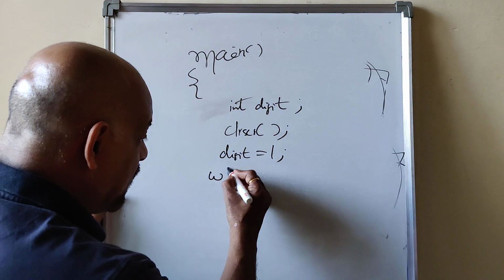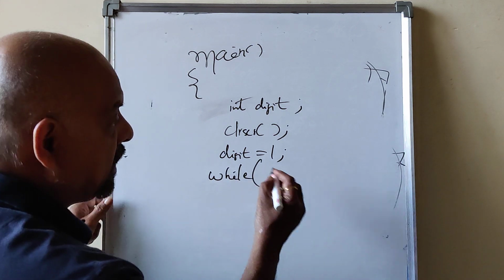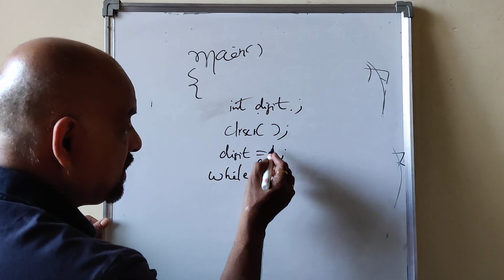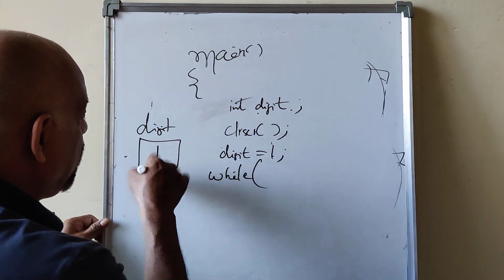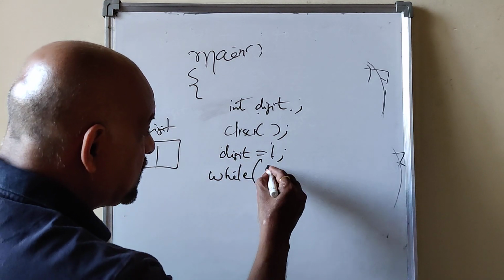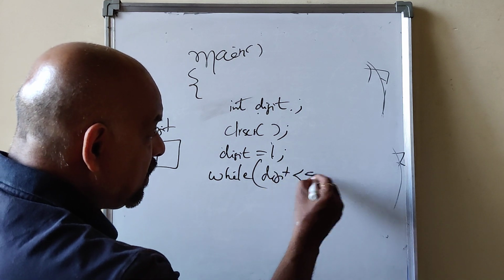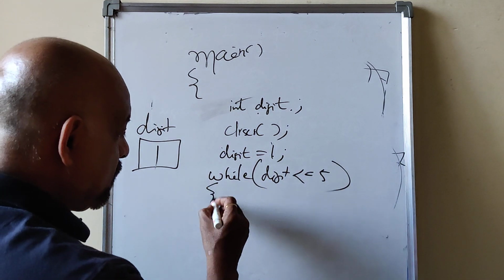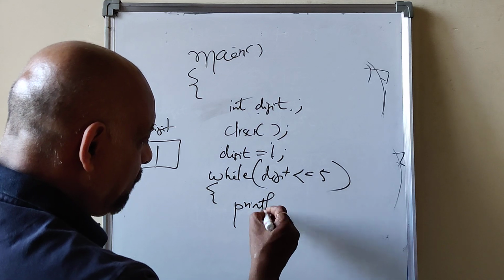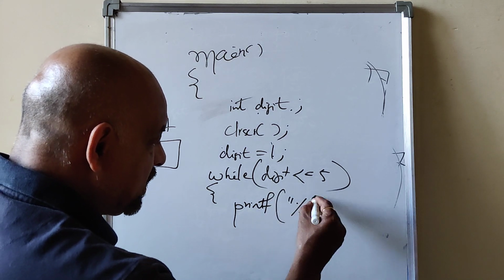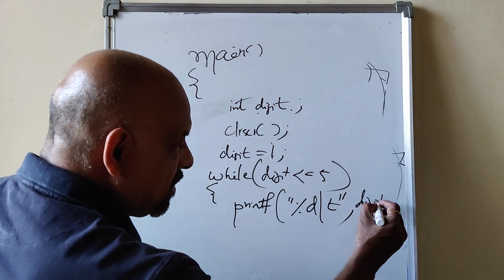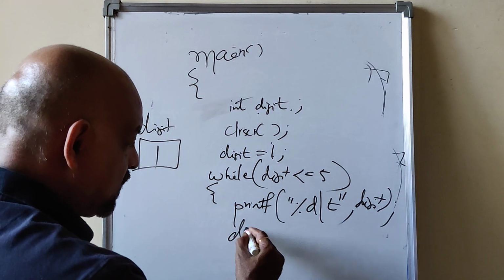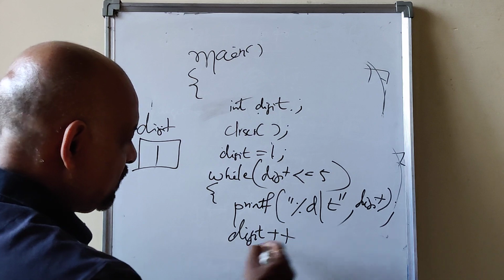Then use while, the keyword, with the condition. Digit is the variable which contains some value. Digit less than or equal to 5, true, printf, %d \t tab, comma, digit. Now a very important statement, digit plus plus.